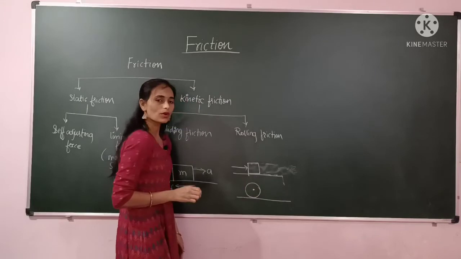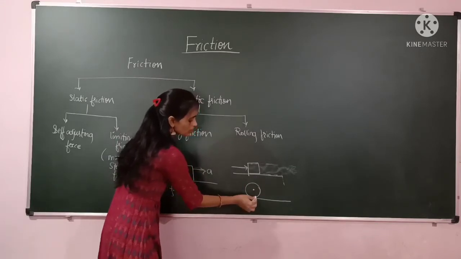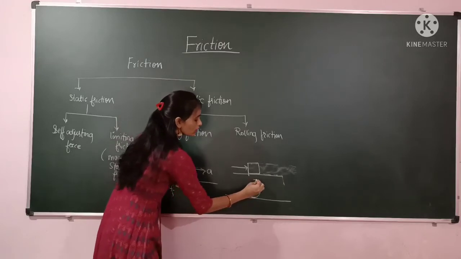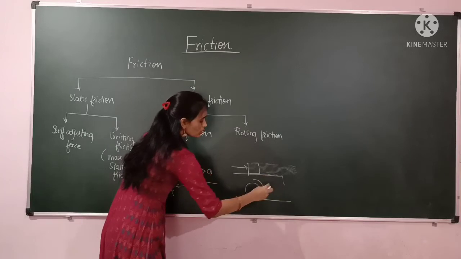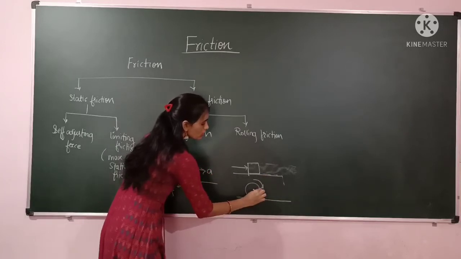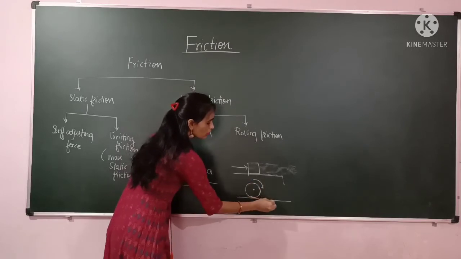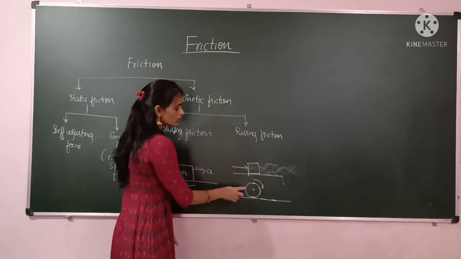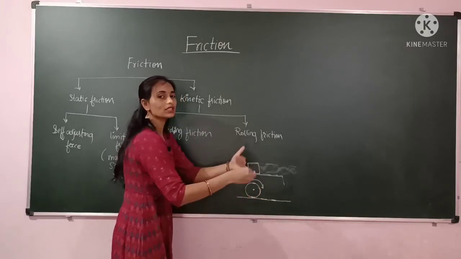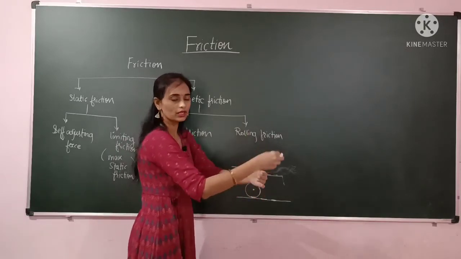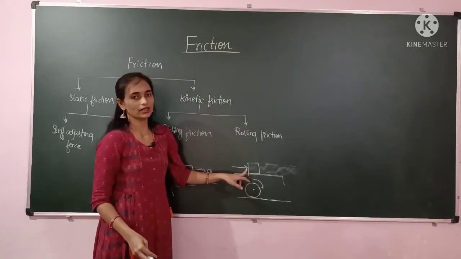In this case the base will be changing. When the wheel moves, this surface comes in contact here, and again another part of the surface contacts here. So the base of this object is continuously changing and repeating. So it is called rolling friction, and the other is sliding friction.